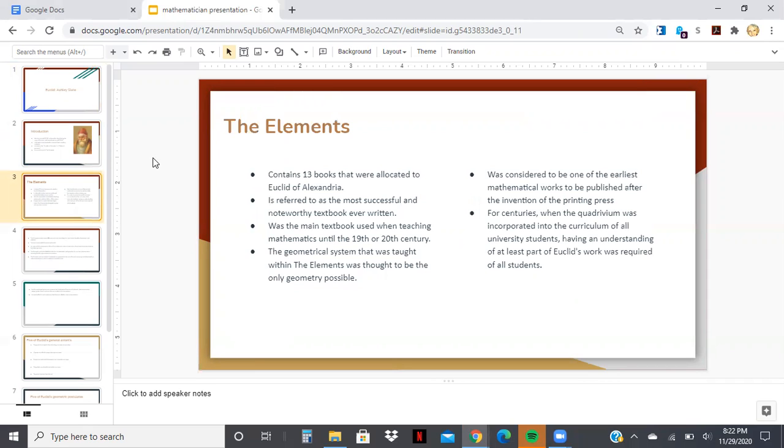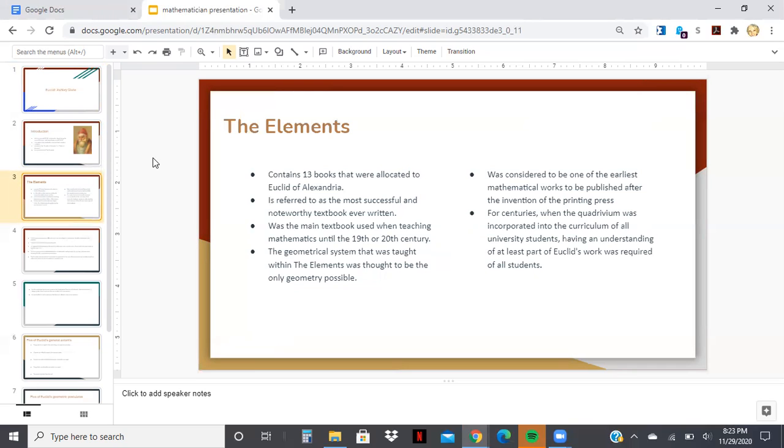The Elements is actually referred to as the most successful and noteworthy textbook ever written. The geometrical system explained and taught within the Elements was thought to be the only geometry possible. It was also the main mathematical textbook used until the 19th or 20th century. For centuries, when the quadrivium was incorporated into the curriculum at universities, every student was required to have an understanding of at least part of Euclid's work.